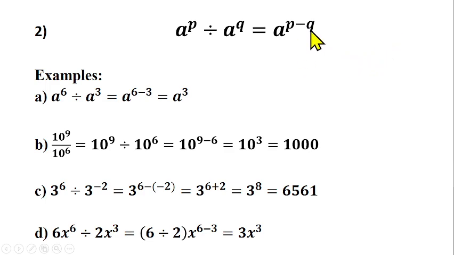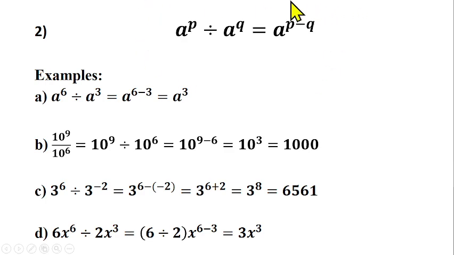So also we can move from the right to the left and from the left to the right, based on the question given to us. If I'm giving a question in this format, I can split it like this. If I'm giving a question like this, I can bring it together like this as well. Let's say I'm giving 2 raised to power x minus y. I can break it down to be 2 raised to power x divided by 2 raised to power y, something like this. I hope I'm clear on that.